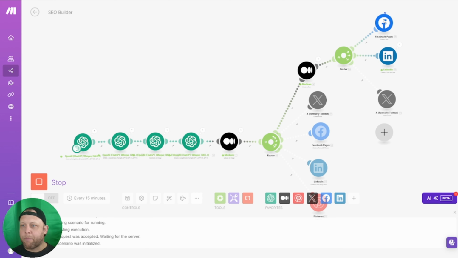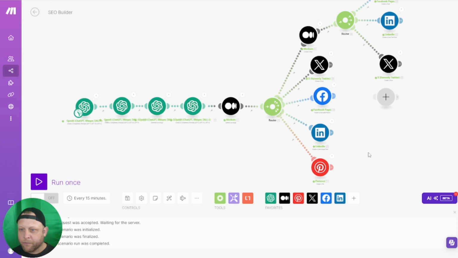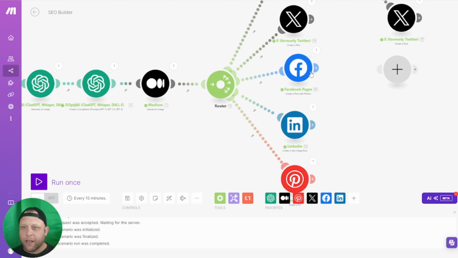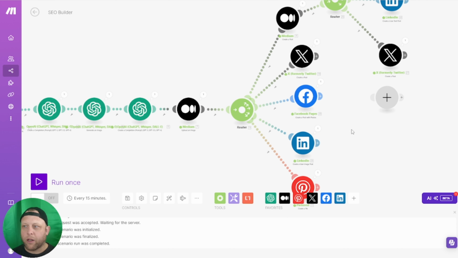It's then posted a Facebook page about the blog post. It's posted an Instagram link about the blog post. It's then created a tweet for the blog post. It's then created a tweet for the link back to your website. And then it's created a Facebook post and another LinkedIn post and a Pinterest post. So let's just quickly have a look at how they look.